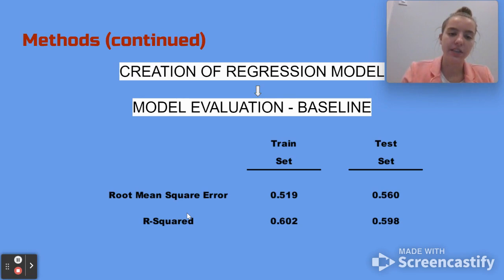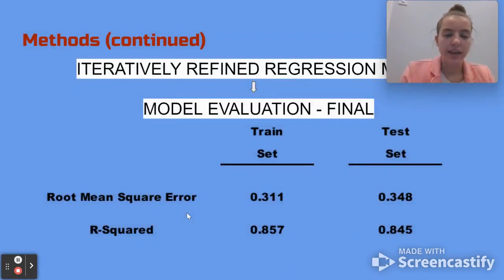To improve the accuracy of the model, each independent variable, excluding PC1, was then individually analyzed. Each independent variable was added to the model, and the root mean square error and R-squared from the new model and the old model were compared. If the variable was deemed to improve the model, a correlation matrix was then used in Excel to check for potential multicollinearity. As long as the new variable did not have high correlation with the current independent variables in the model, it was added. The final model had a good train/test root mean square error result.